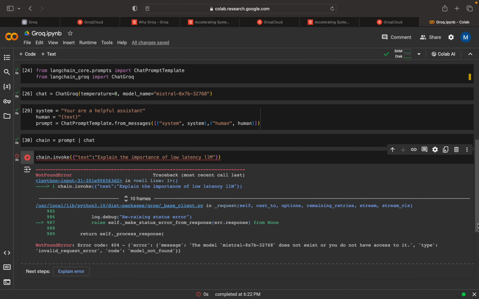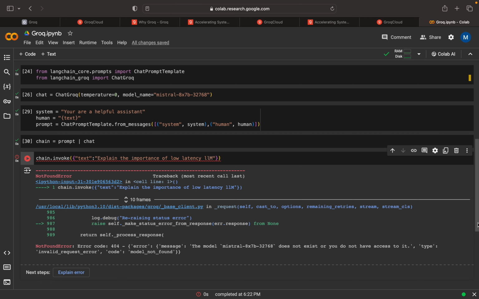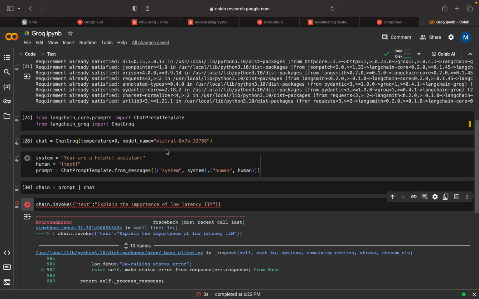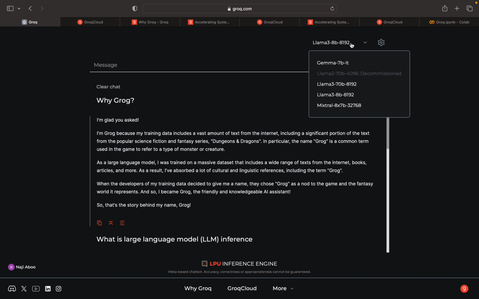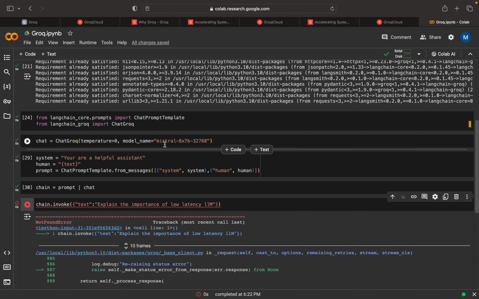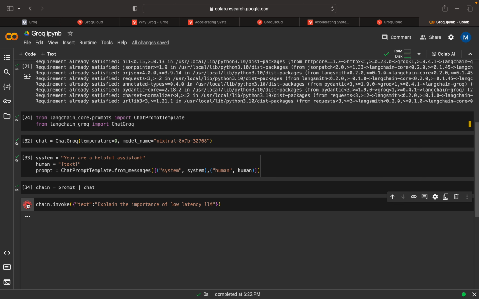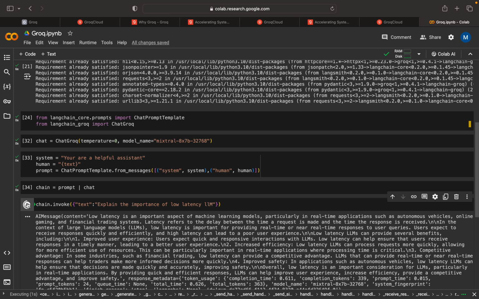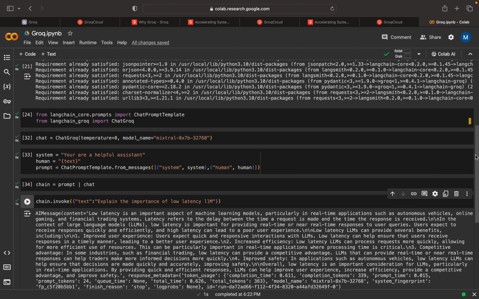We are getting some error. The model is not found. 32768. Okay, Mistral. I think it is Mixtral, with an X. I'm adjusting the name. It was just a spelling mistake. I'm trying to run it again. Yep, so here we got the output.